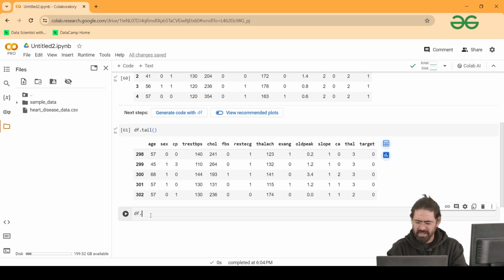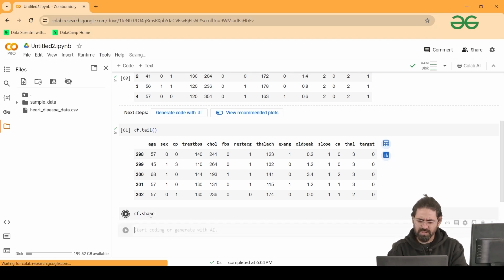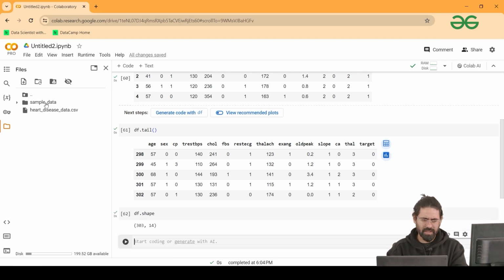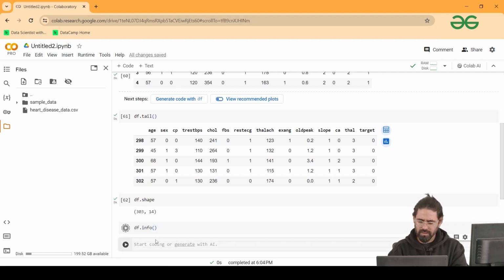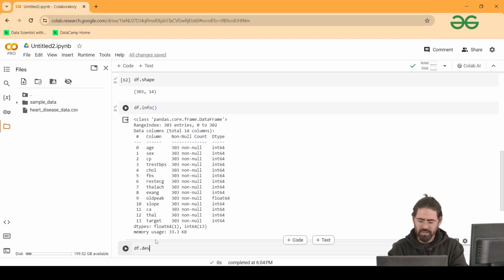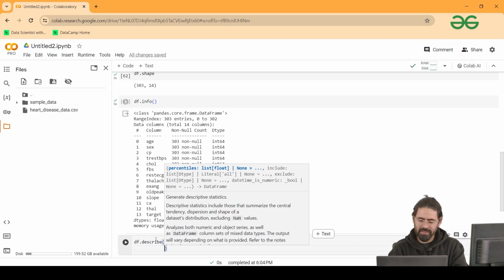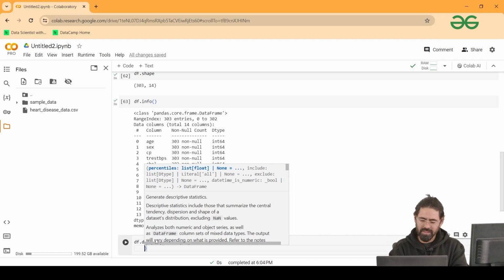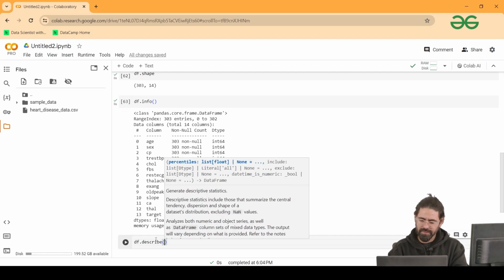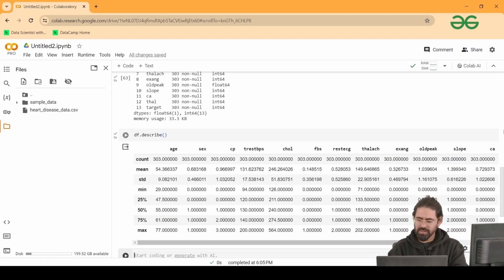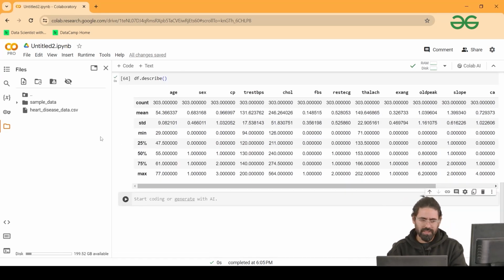What is the shape of the data, whether there are null values or not, what is the data type of the different columns, and what is the statistical analysis of my data. Just a minute guys. All of you can go through your data set like this before actually creating a model, to know your data set in a better way.